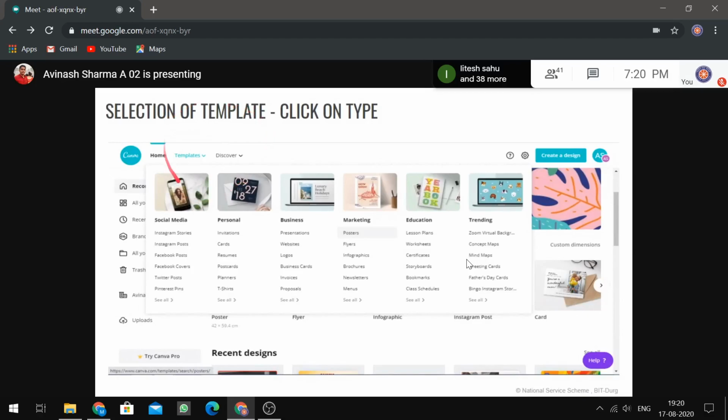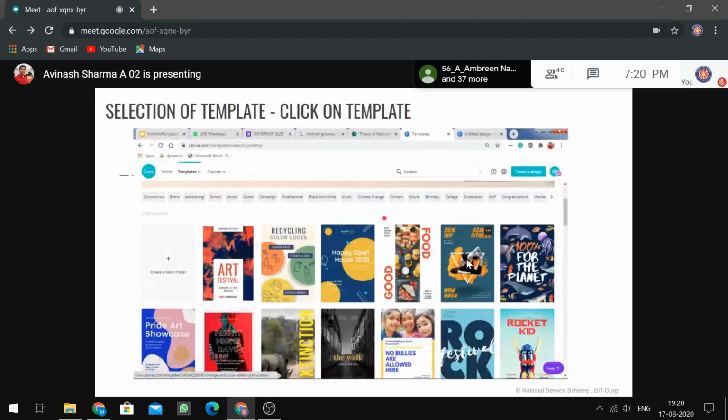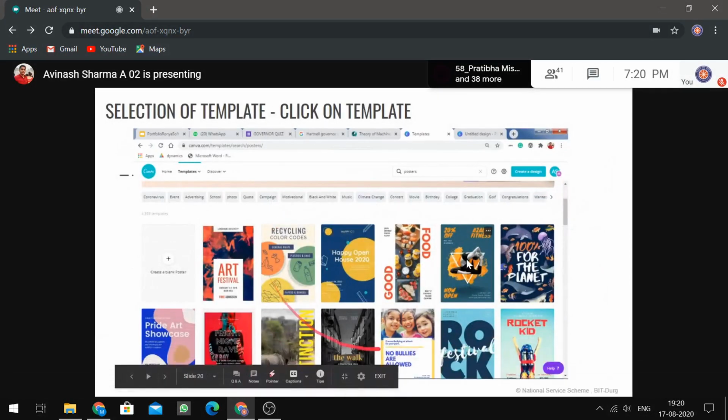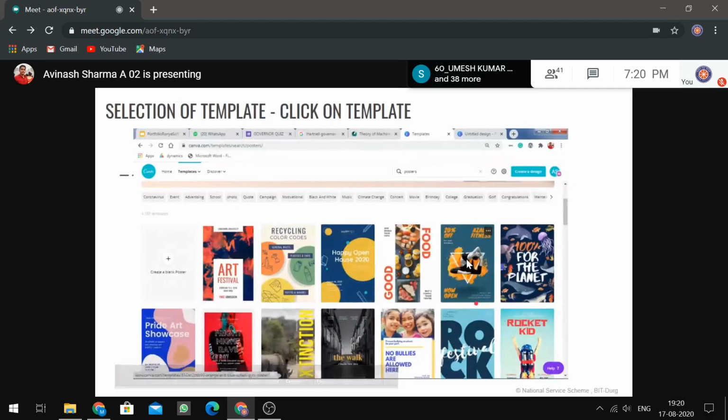Suppose we go to the template option, and we see marketing. Suppose we go for marketing and select posters from them. I want to make a poster for marketing in the templates option. After clicking on that particular option, you will get a list of templates. There are many templates available. It can be selected as per your requirement: how much photographic content is there, how much text content is there. It is basically selected on the aspect of what your requirement is.